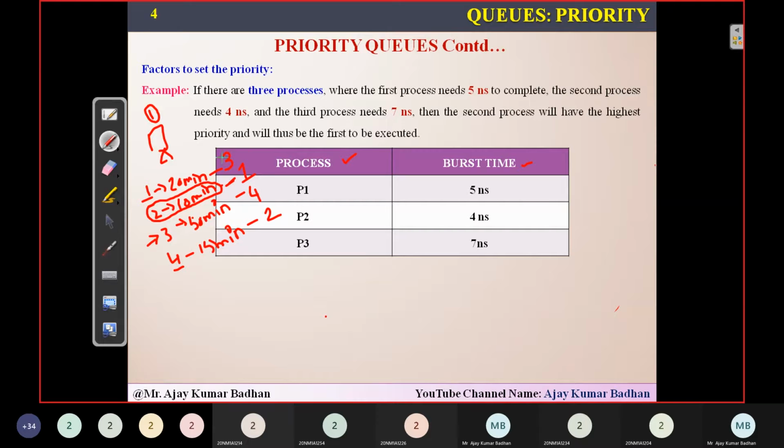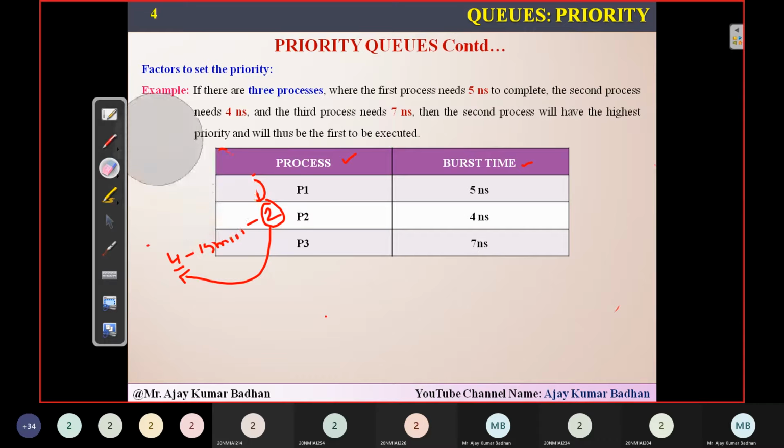Now in this sequence, the tasks will be completed. This computer will be given to roll number 2 first. She will complete within 10 minutes and come out. Then I will give it to the second priority person. Who is the second priority here? Roll number 4. She will be given the system and she will complete her task. Then comes roll number 3, and then finally the last one. This is exactly how the process executes within your system.